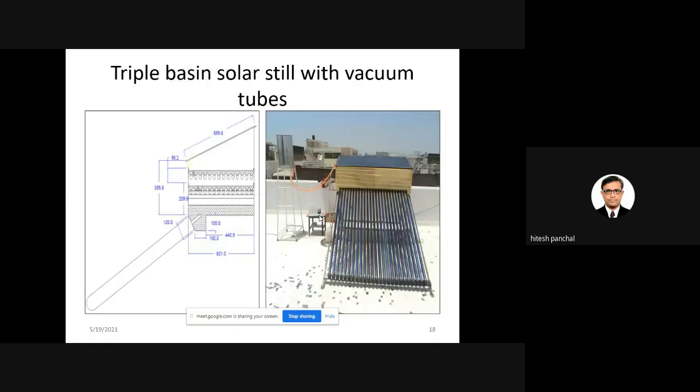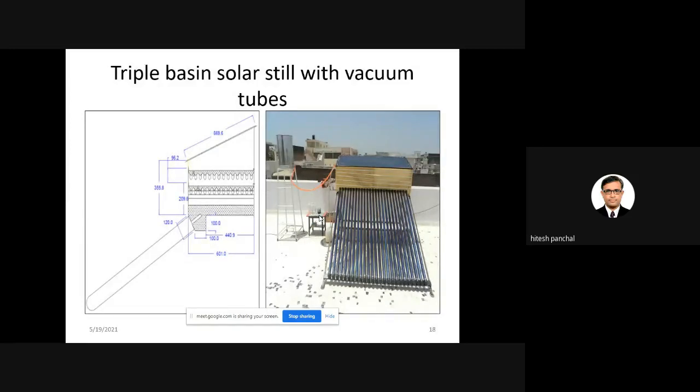The same results were obtained from the experimental analysis and compared, and I received good agreement between the theoretical and experimental results. This article was published in the Desalination and Water Treatment journal, which is SCIE, Science Citation Index Expanded, with an impact factor of 1.7. The publisher was Taylor and Francis.